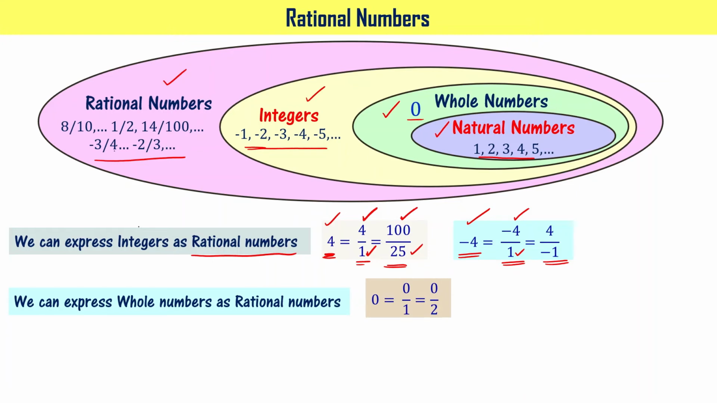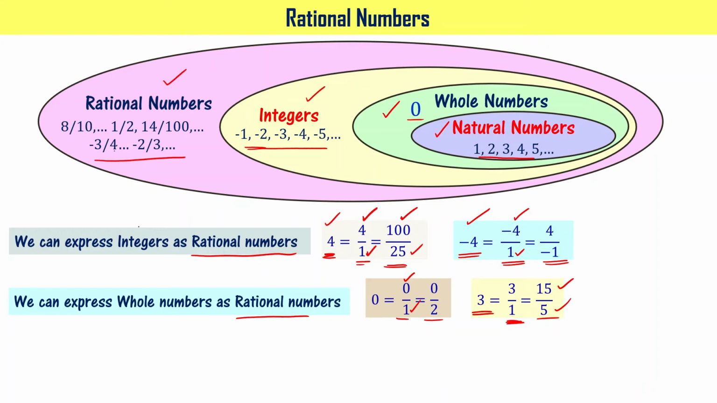0 can be written as 0 by 1 or 0 by 2 or 0 by 3, 0 by 10, right? It means it is a ratio of two integers, right? That's why you can say that whole numbers can also be written as rational numbers, right? Let's see another example. 3 is a whole number. 3 can be written as 3 by 1 or 15 by 5. In both the cases, it is a ratio of two integers. That's why it is a rational number. Got it? 3 is a ratio of two integers, 3 by 1, right? That's why 3 is also a rational number.